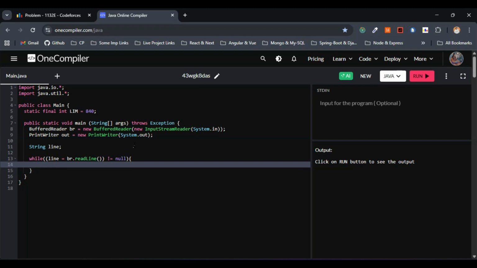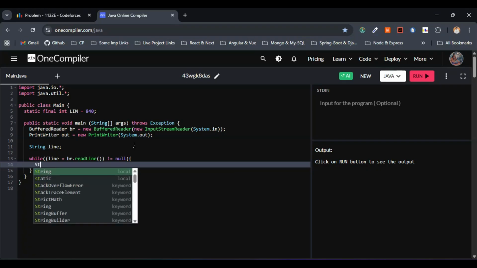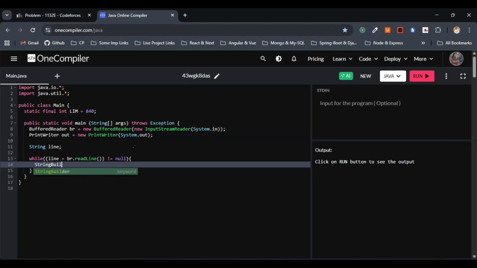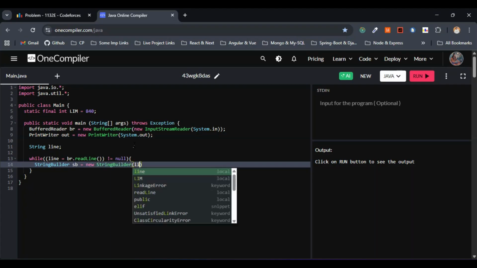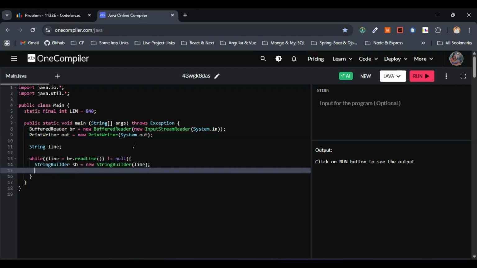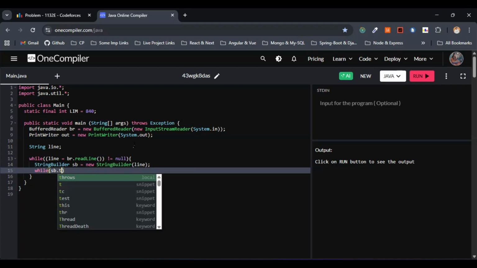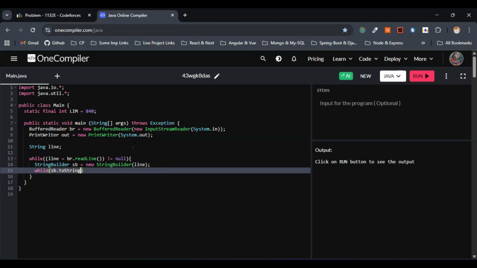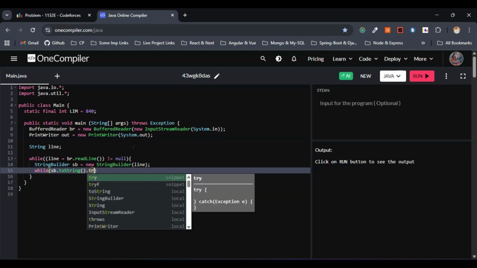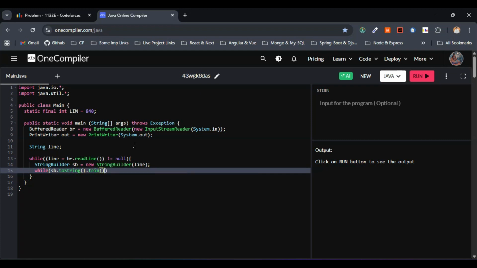So we have to build a single token stream that contains at least 9 tokens. So here in this case it is w plus 8 counts, right? So I'll just go with a StringBuilder here. StringBuilder, this is also fine. sb is equivalent to new StringBuilder of, let me pass line here. So this is fine. Now let's go with a simple while loop. This is also fine. StringBuilder.toString, so this is trim. So fine.